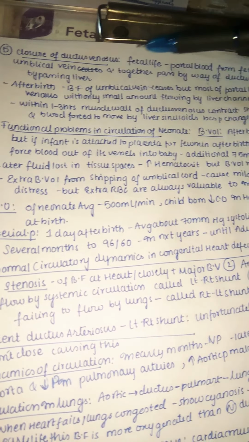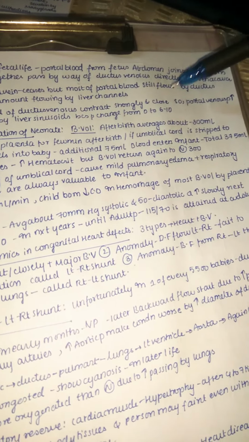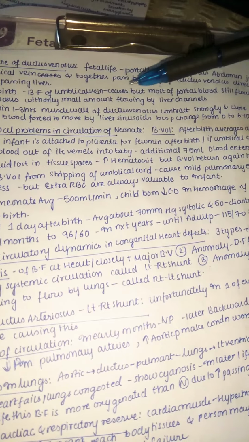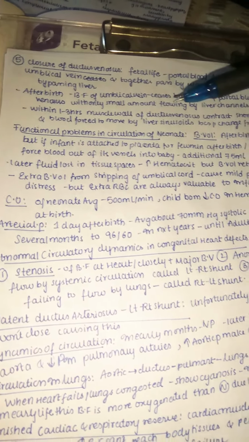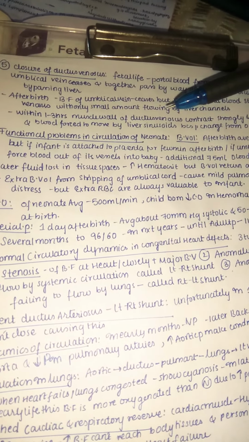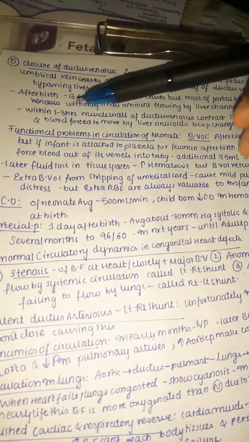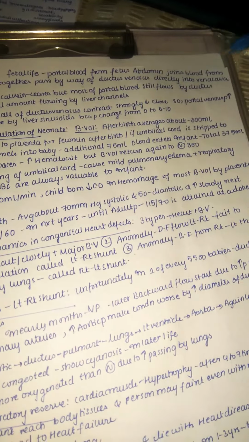After birth, the blood flow of the umbilical vein ceases, but most of the portal blood still flows by the ductus venosus, with only a small amount flowing through liver channels. So even though the umbilical vein has ceased, that is, stopped, some blood will still flow to the ductus venosus. But within 1 to 3 hours, the muscle wall of the ductus venosus contracts strongly and closes.